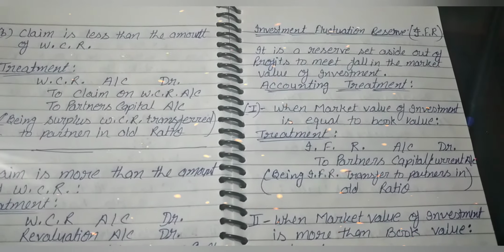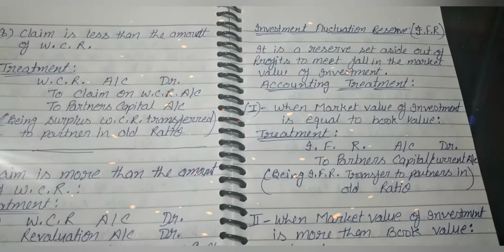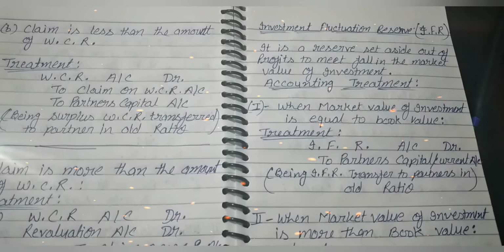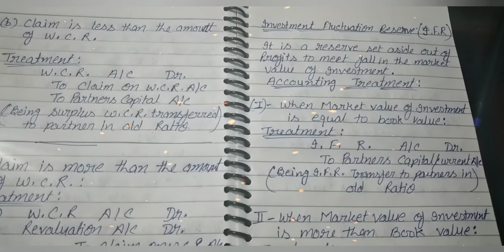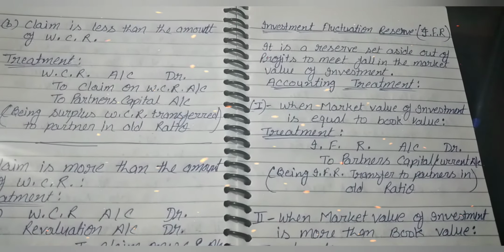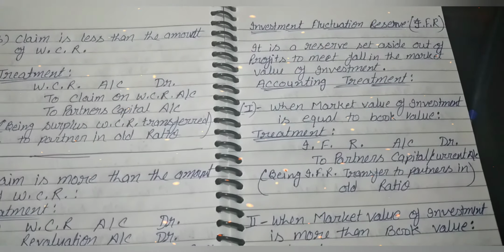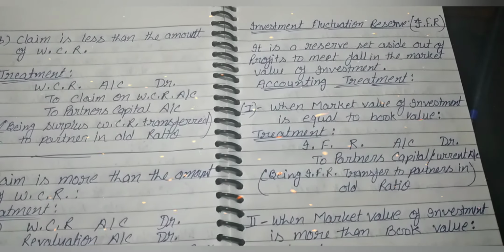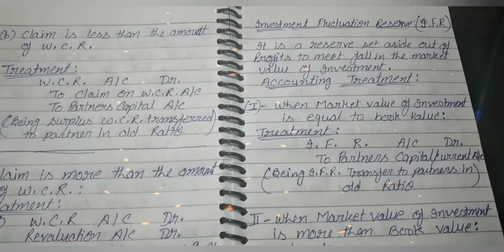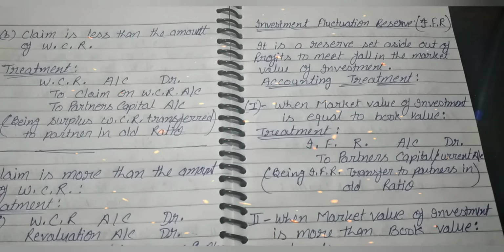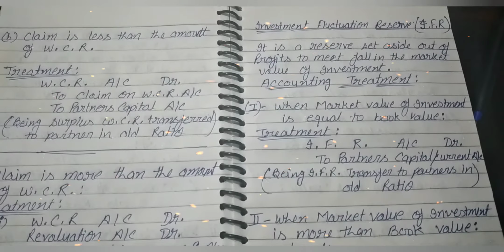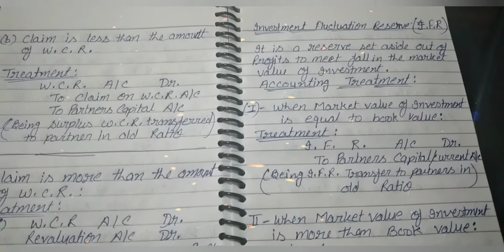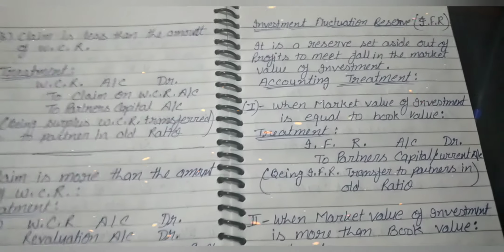Investment fluctuation reserve is created to meet any fall in the market value of investment at the time of change in profit sharing ratio. Fluctuation means change in the price of investment. So investment fluctuation reserve is a profit set aside to meet the difference between market value and book value of an investment.